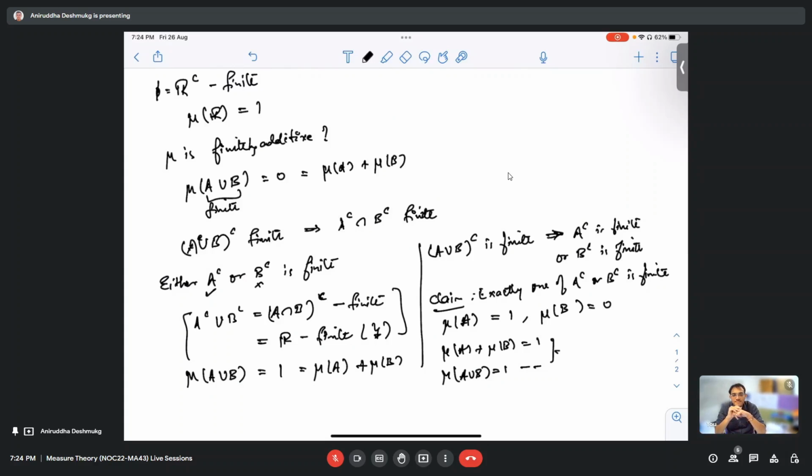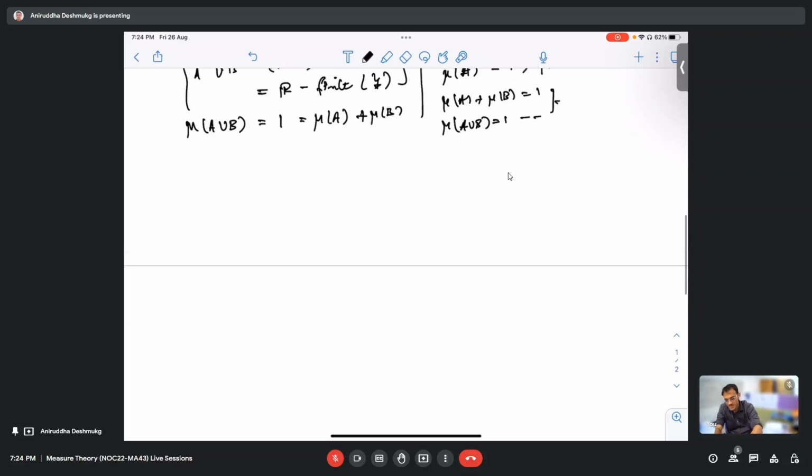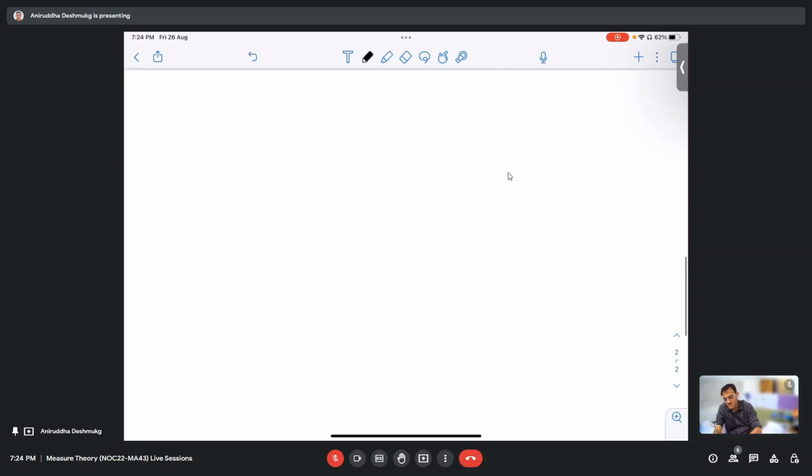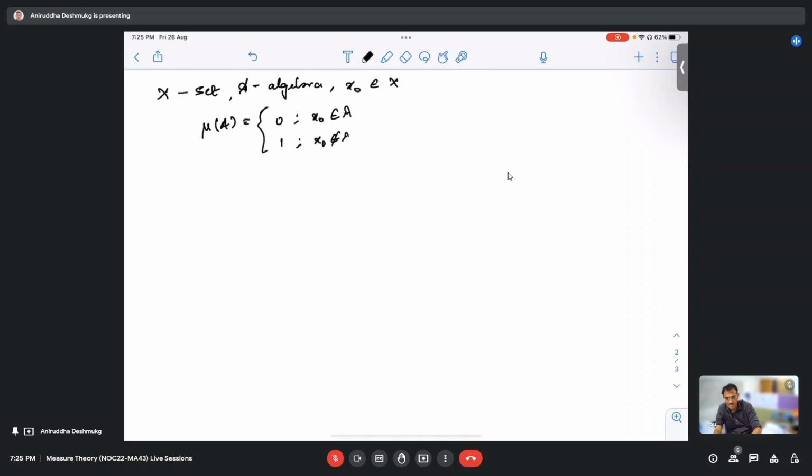The other one was: let X be a set and A be an algebra. Let x naught be fixed. For any set A which is in the collection A, define mu of A equal to 0 if x naught belongs to A. I'll go slow. And mu of A is 1 if x naught does not belong to A. Show that mu is countably additive.